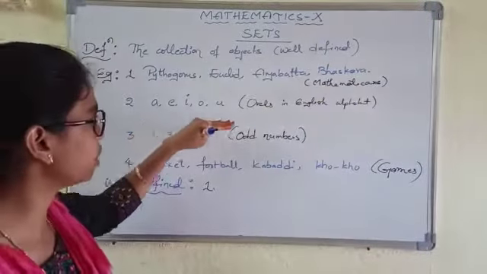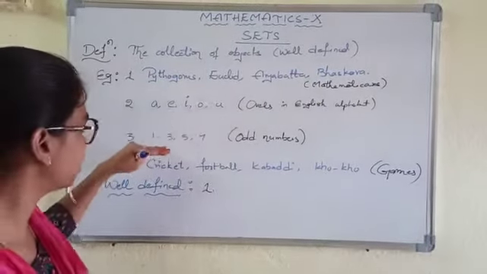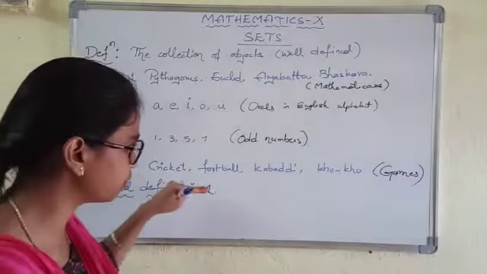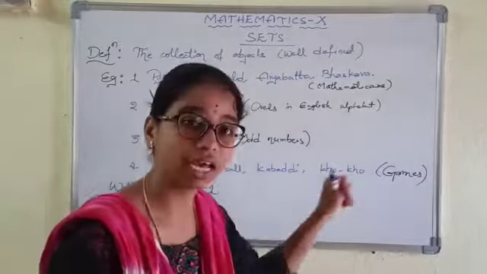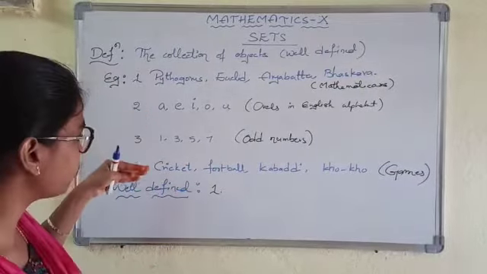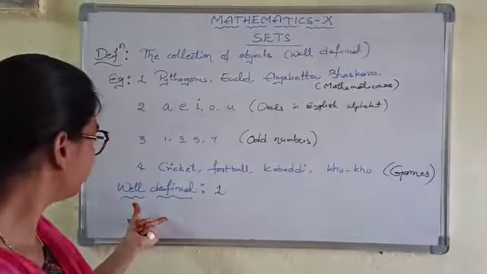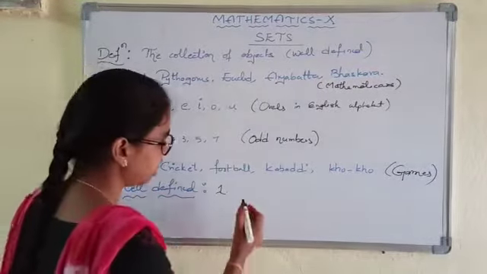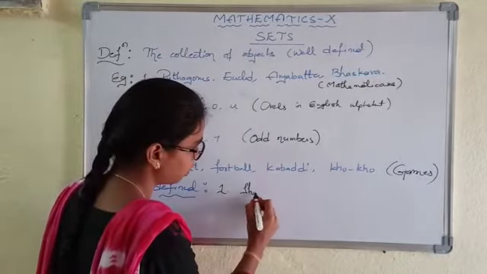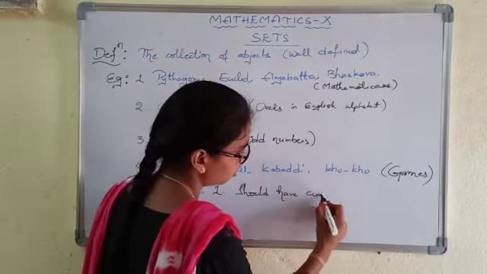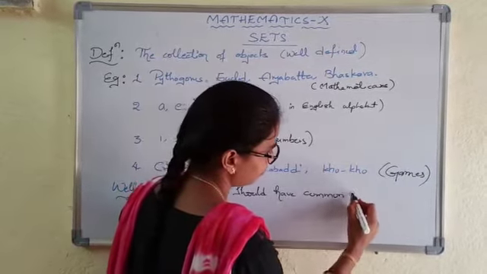In the second example, it is a collection of vowels. In the third example, it is a collection of odd numbers. In the last example, it is a collection of games. Every example has a common property. So well defined means it should have the common property.